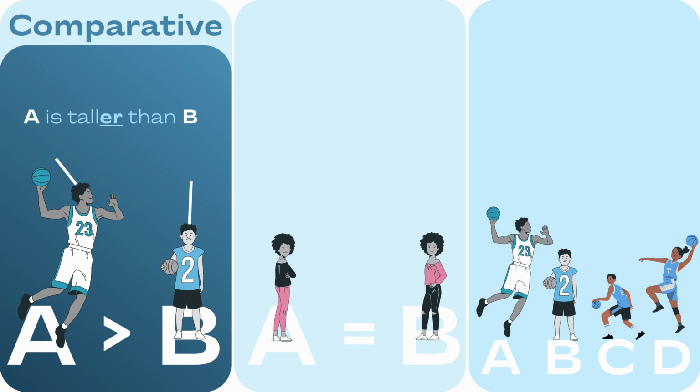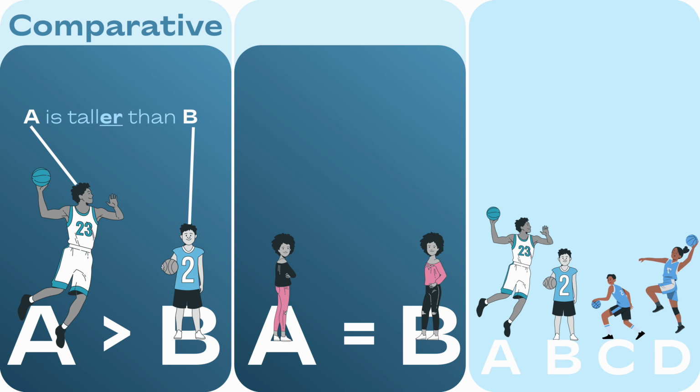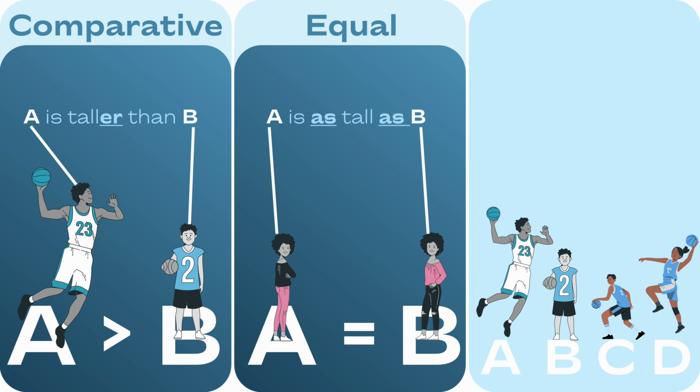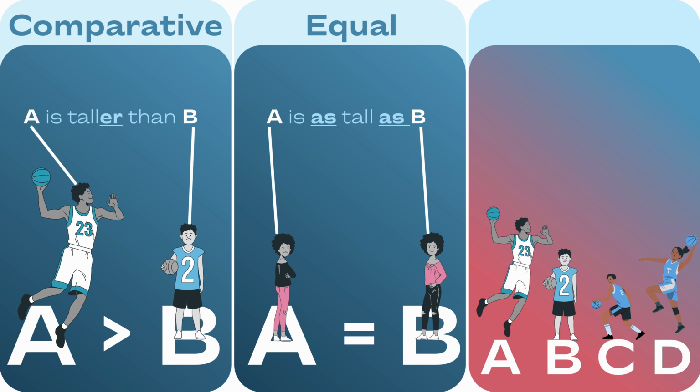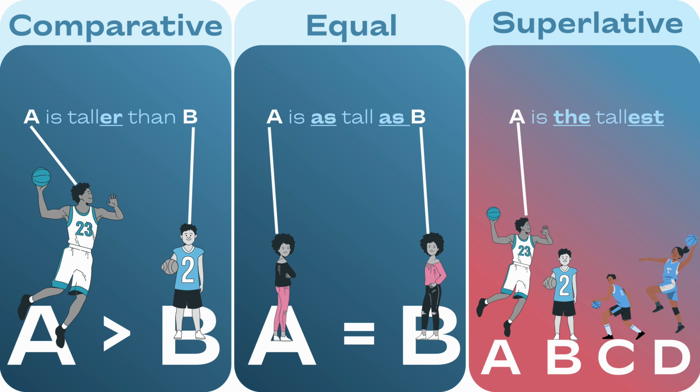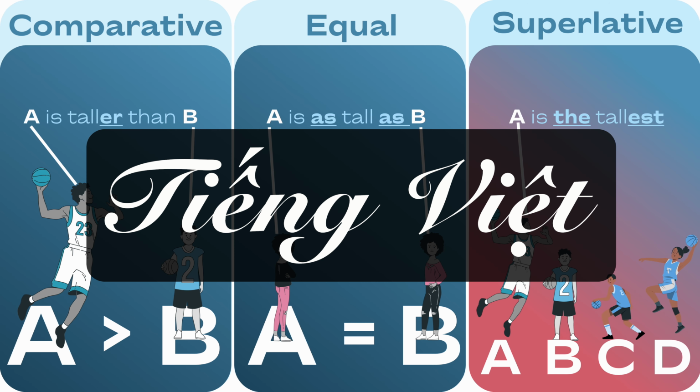In today's video, you're gonna learn the comparative and how to say A is taller than B. Equal, A is as tall as B. And the superlative, A is the tallest in Vietnamese. So, let's get started.